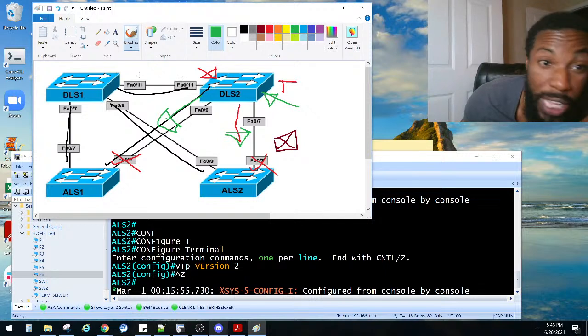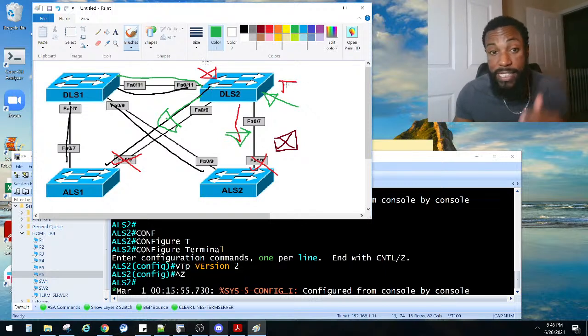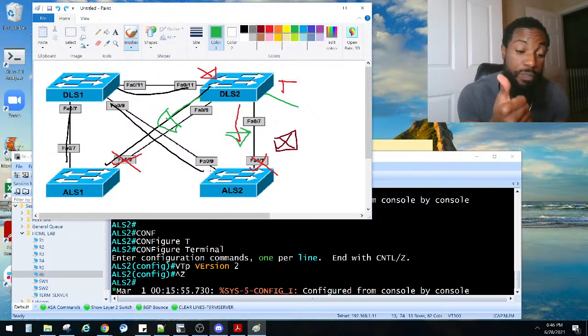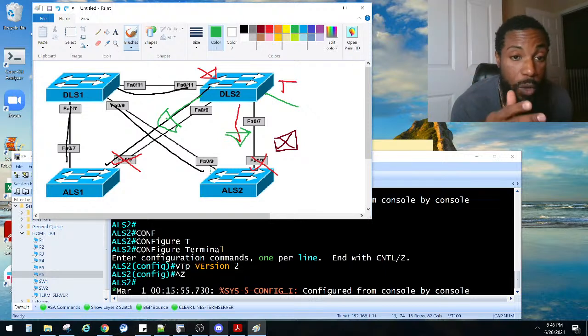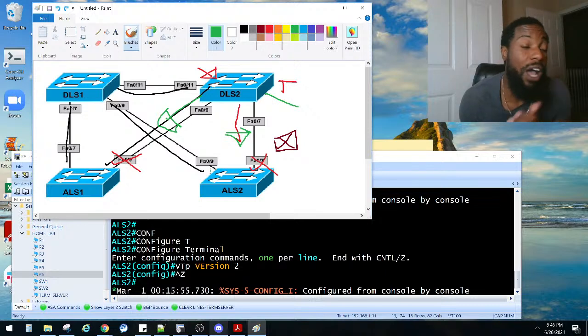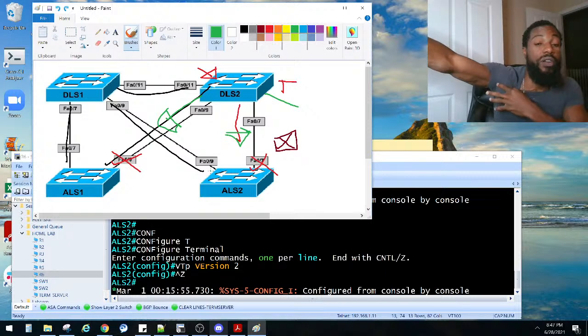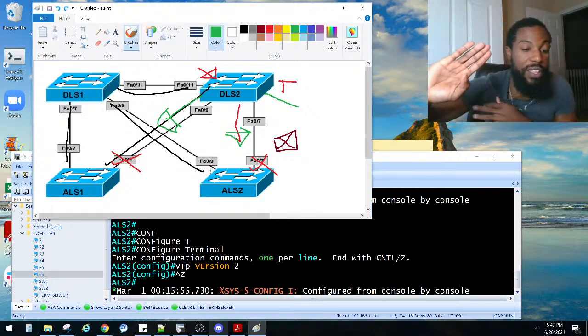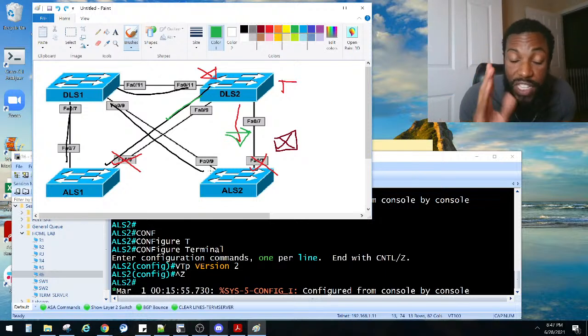That's what transparent mode is. If somebody else passes on information to him, guess what? He's not going to pass that on either. That's why they call it transparent mode. So it's just going to flow right through it, right? That's what transparent mode is. So there's server mode, there's VTP transparent mode, there's also client mode, which means you can't create VLANs, you can't modify them, you can only have them passed on to you. You can learn them from the server, but you can't create them or anything like that. That's the client mode. And the last one, does anybody know the last VTP mode?